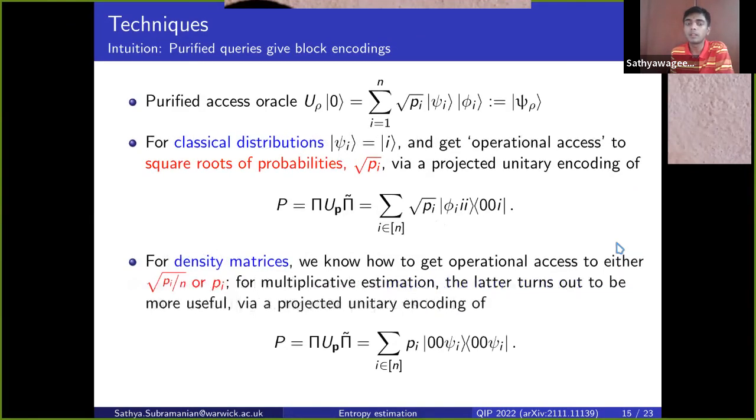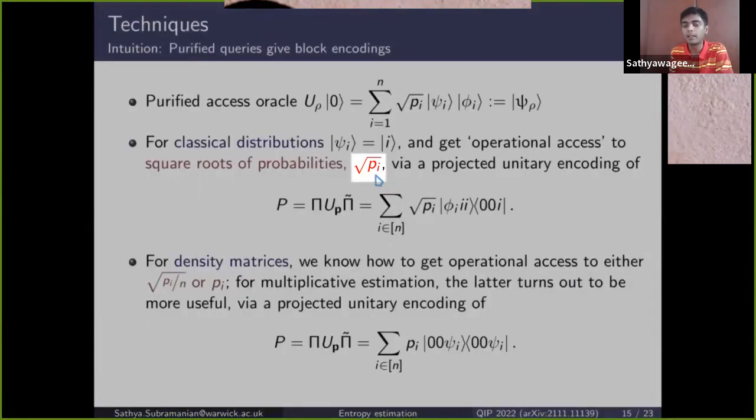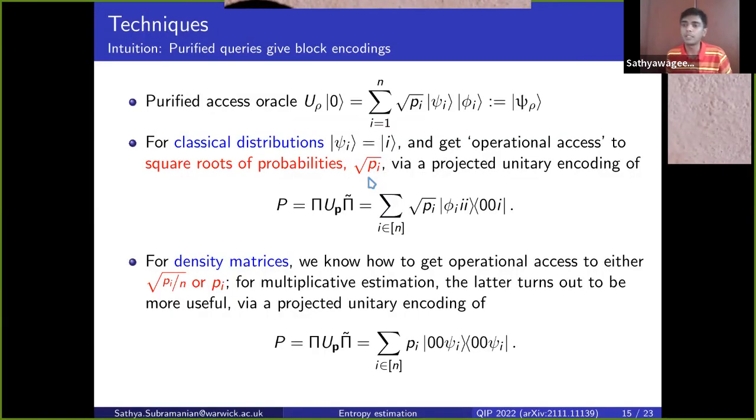So the key thing that works out for the purified access oracle is that for classical distributions, we know that the state is diagonal. So psi i is going to be the computational basis state i, and this allows us to construct a block encoding or a projected unitary encoding which has singular values square root of pi. And this gives us operational access to these square roots, in the sense that we can manipulate these square roots, and this directly leads to the quadratic speedup.